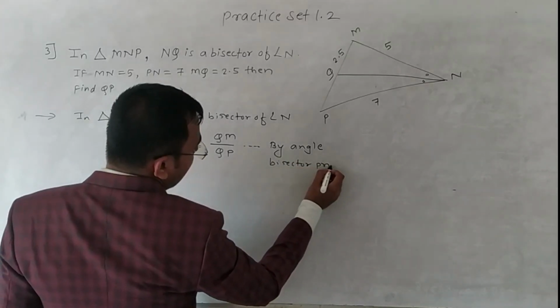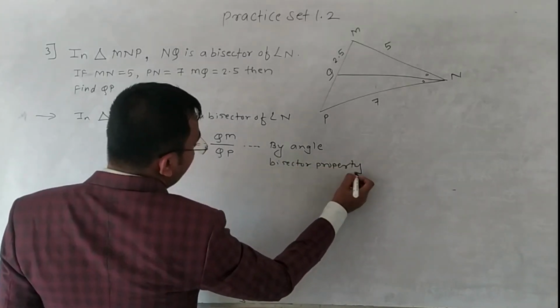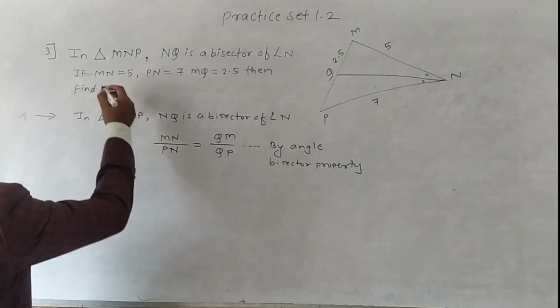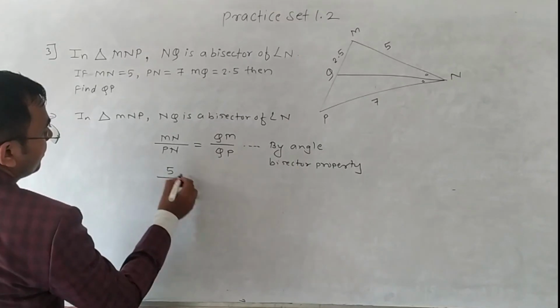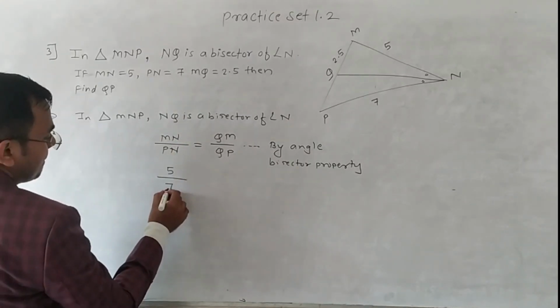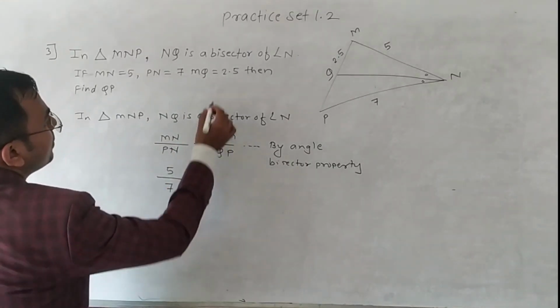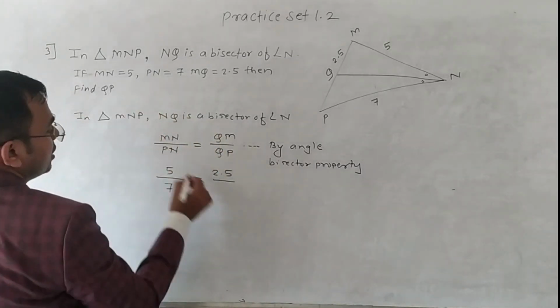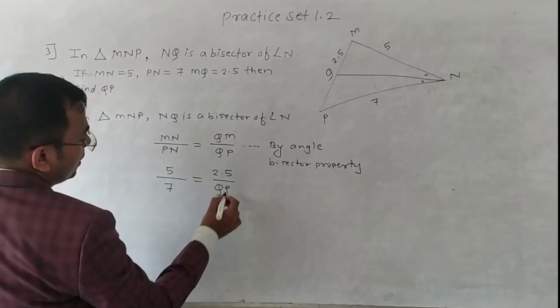Now put the values. MN is 5, PN is 7, QM is 2.5, and QP we have to find out.